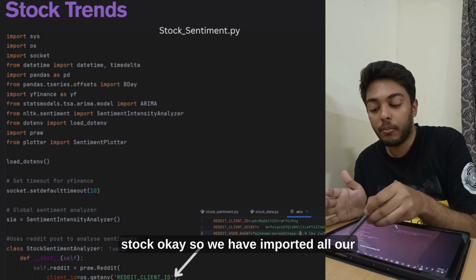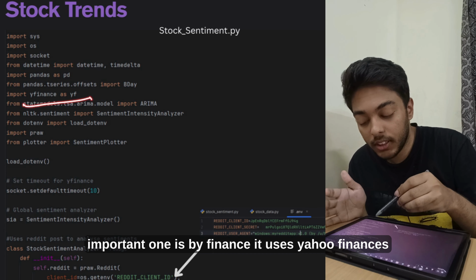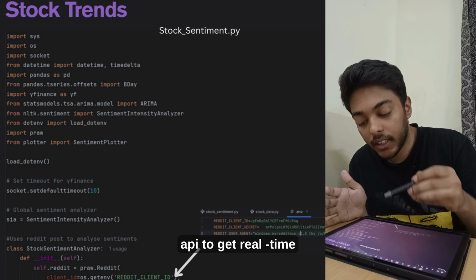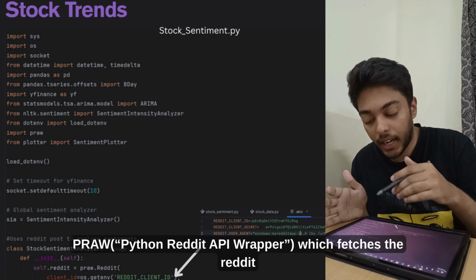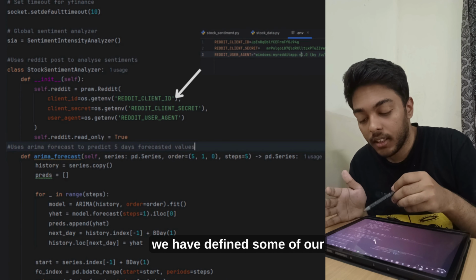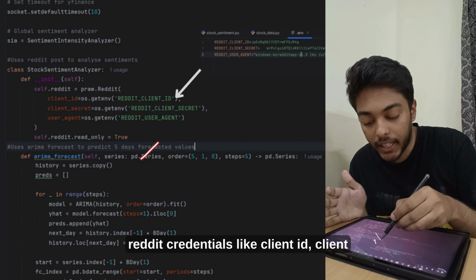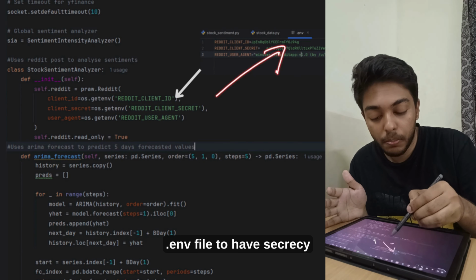Okay, so we have imported all our important libraries. Some important ones are yfinance, which uses Yahoo Finance's API to get real-time stock data, and PRAW, which fetches the Reddit posts for us. Then we have made a class called stock sentiment analyzer. We have defined our Reddit credentials like client ID, client secret, and user agent, and we have put them in an env file for secrecy.